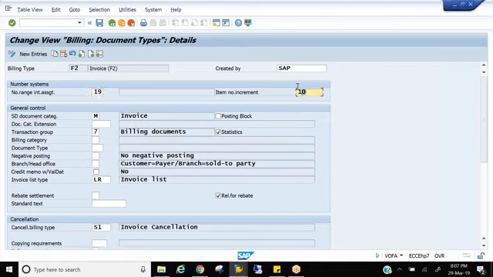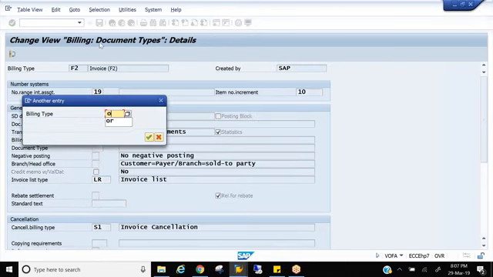And item increment, the same items that are there in the delivery. So we don't explode any bill of material or sub items. It's only serial number 10. And SD document category, the same thing we have at the order type or delivery type. So how is the system identifying that this is an invoice or some other document? By seeing this. M means invoice.